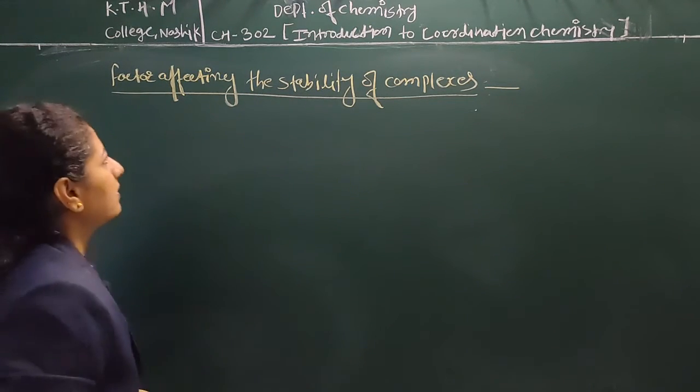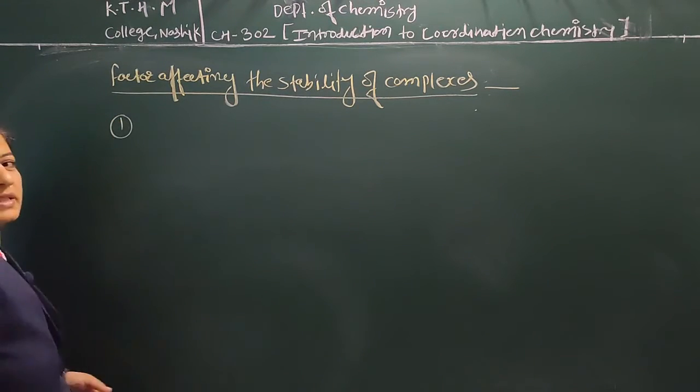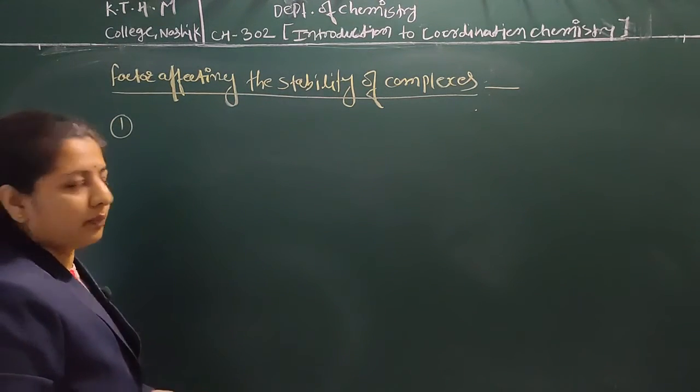The first factor which affects the stability of a complex is the size of the metal ion.